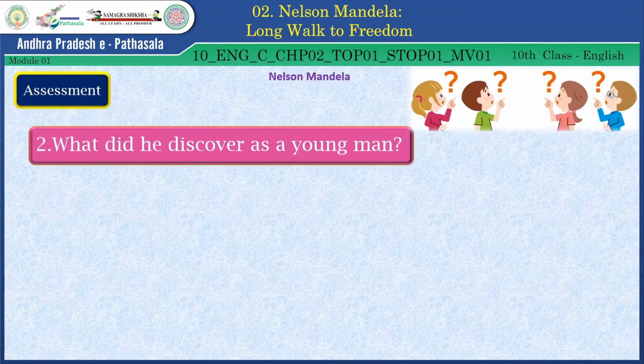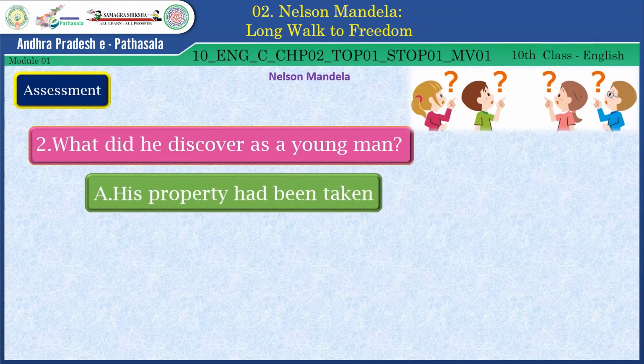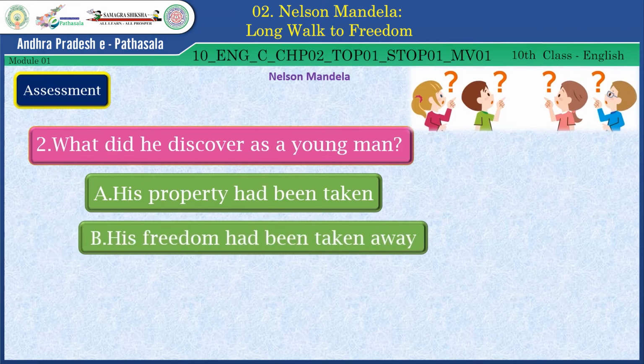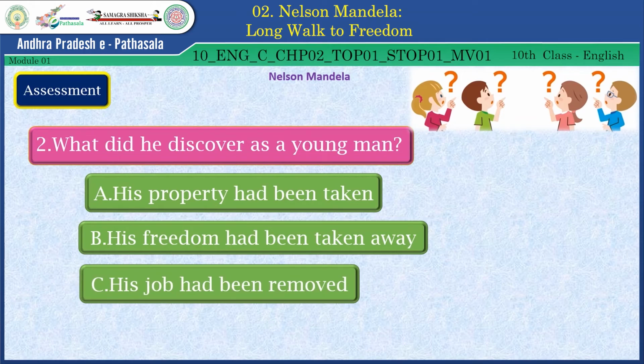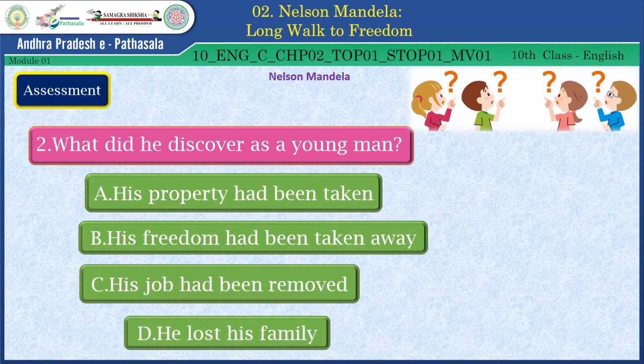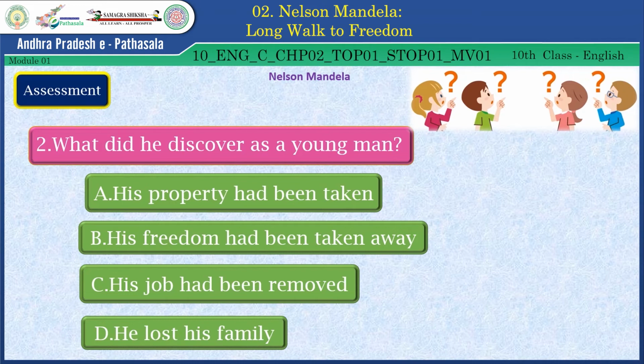What did he discover as a young man? His property had been taken. His freedom had been taken away. His job had been removed. He lost his family. What is the right option here? Yes, the right option is his freedom had been taken away.